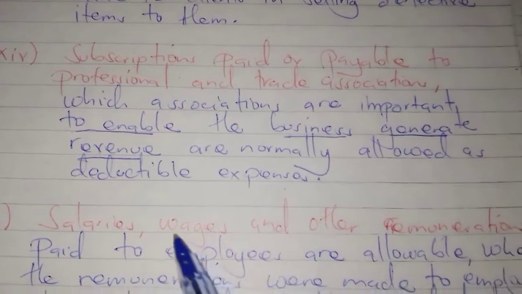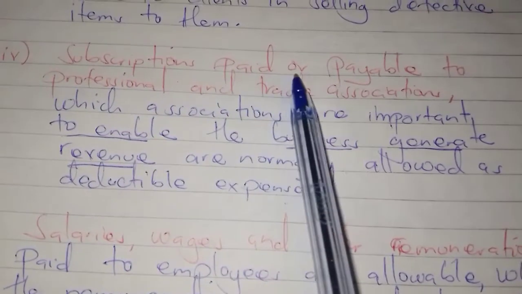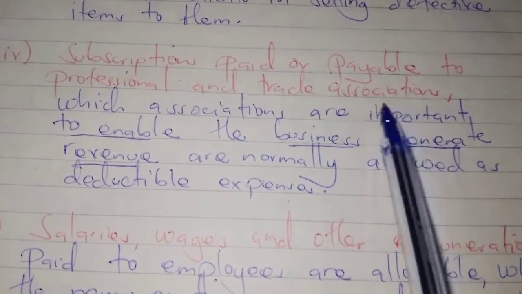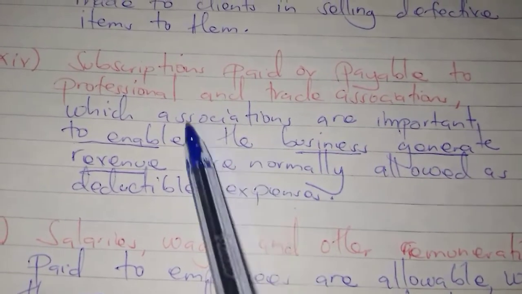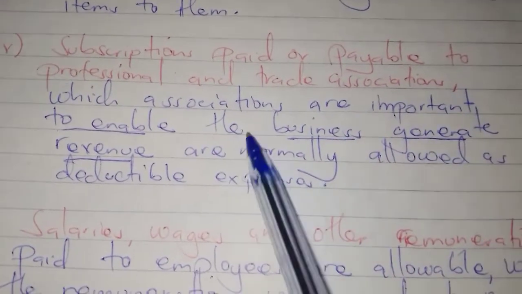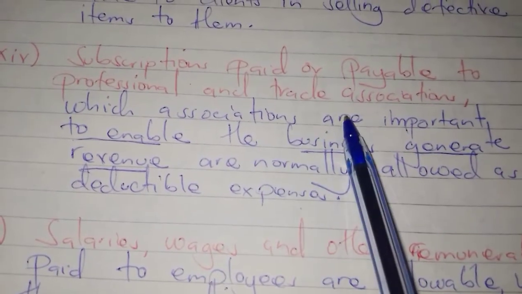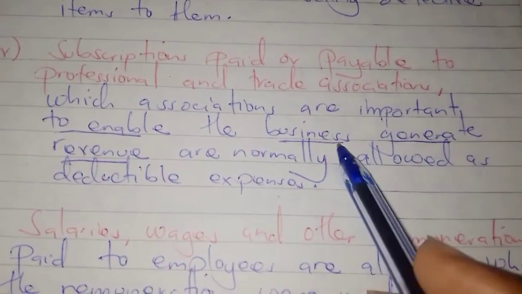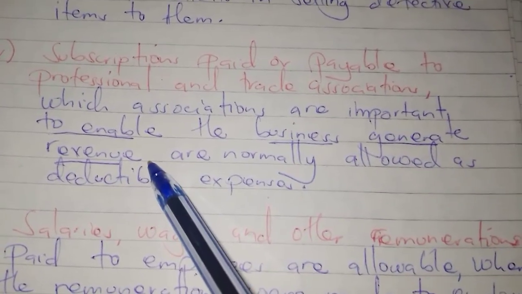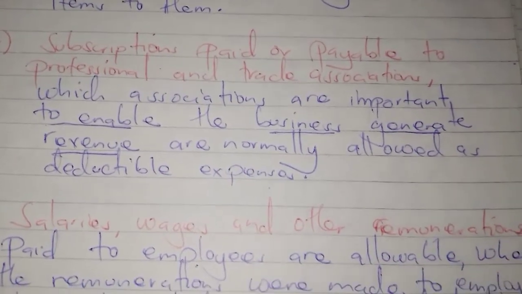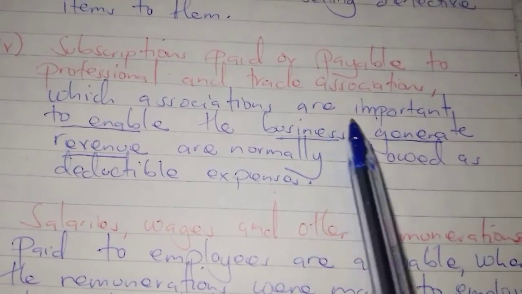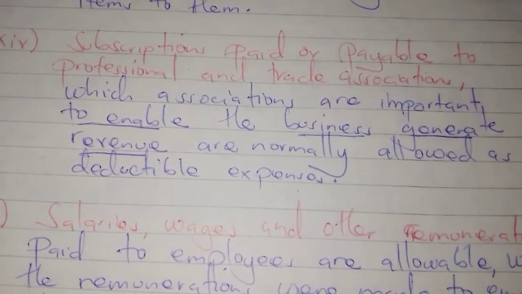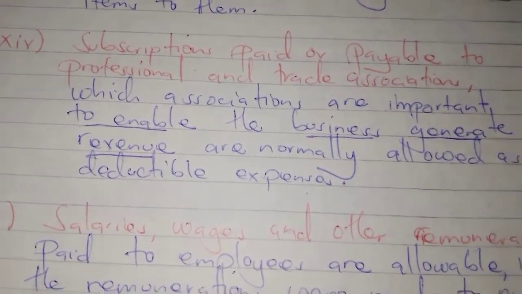Then another expense specifically allowed is the subscription paid or payable to professional and trade associations. Any subscription that you pay to a professional and trade association is not taxed. It is allowed as an expense on the condition that the associations are important to enable the business generate revenue. The condition is that they must be helping the business to generate revenue, and that is all. But any subscription you pay to professional and trade associations is not taxed.